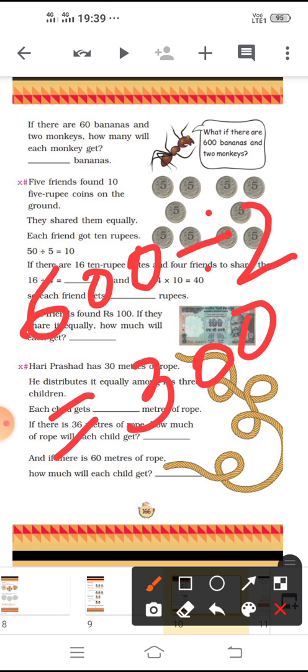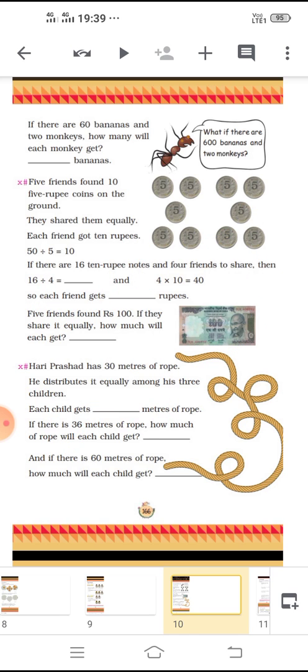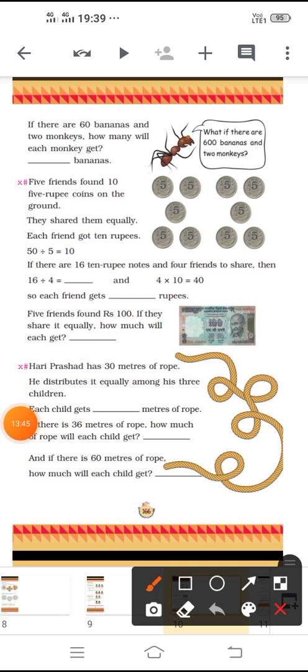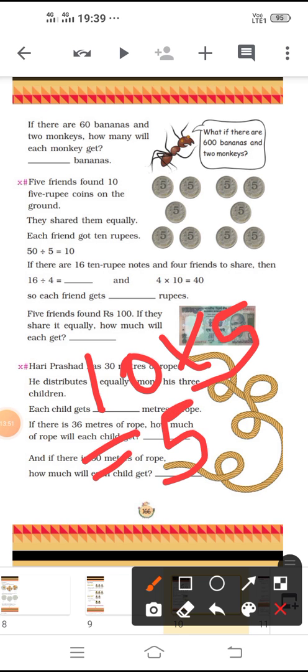5 friends found 10 5-rupee coins on the ground. They shared them equally. So first what they did: 10 into 5, that is 50.